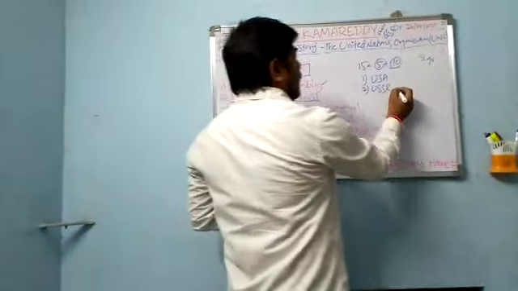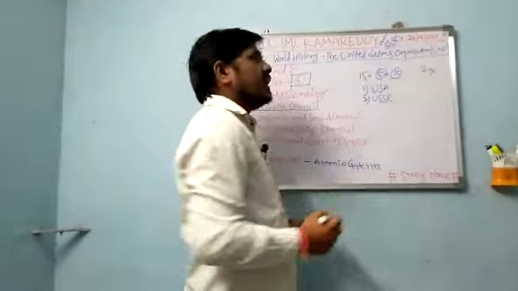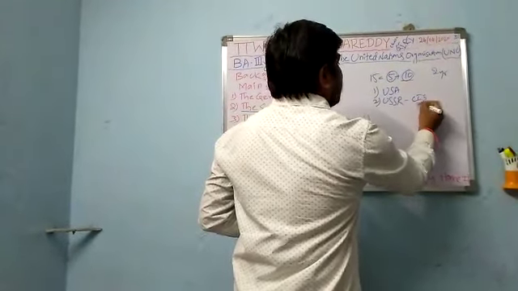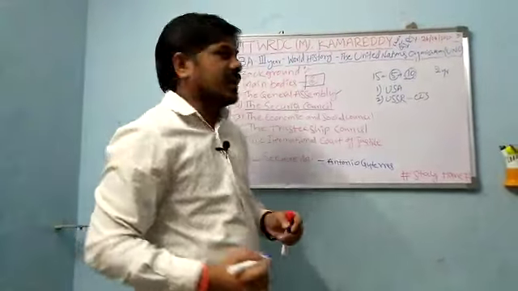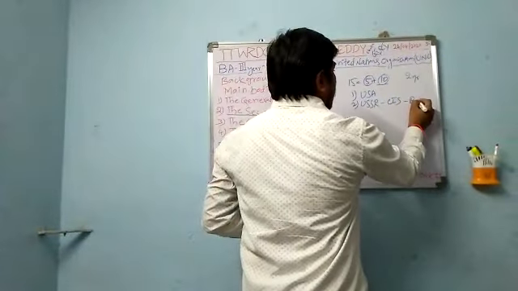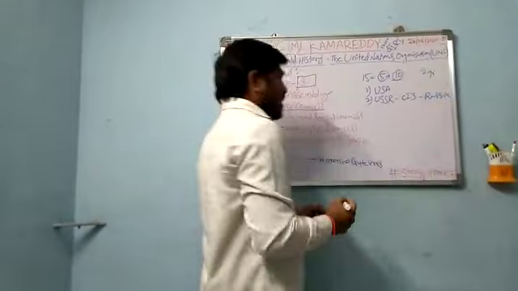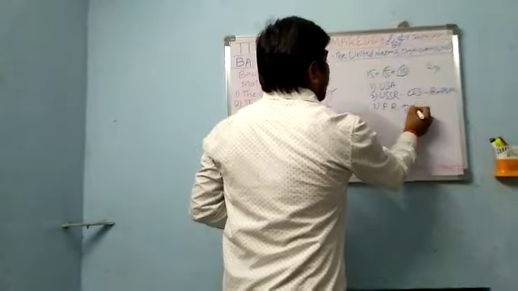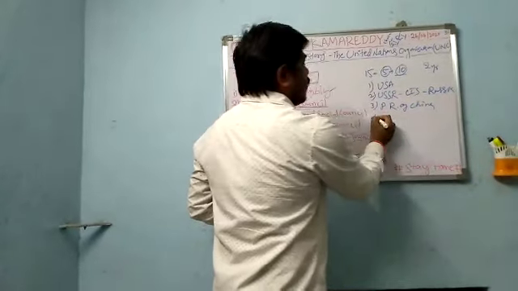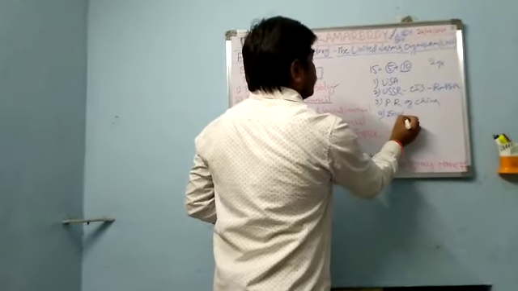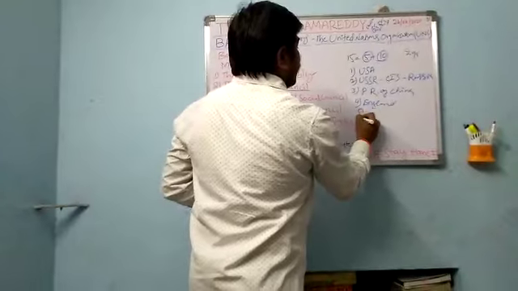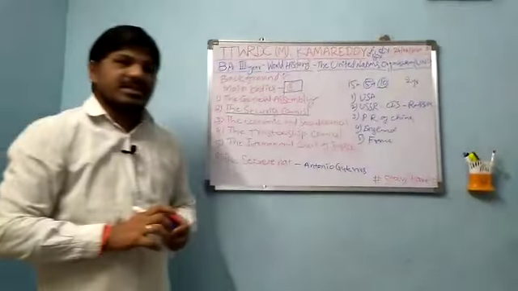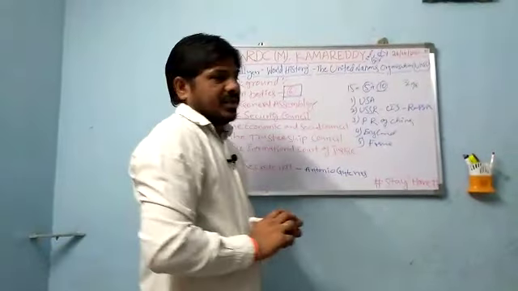After the downfall of USSR in 1991, it was called CIS, Commonwealth of Independent States, or well known as Russia. The third one is the People's Republic of China, the fourth is England, and the fifth is France. These are the permanent members in the UN Security Council.